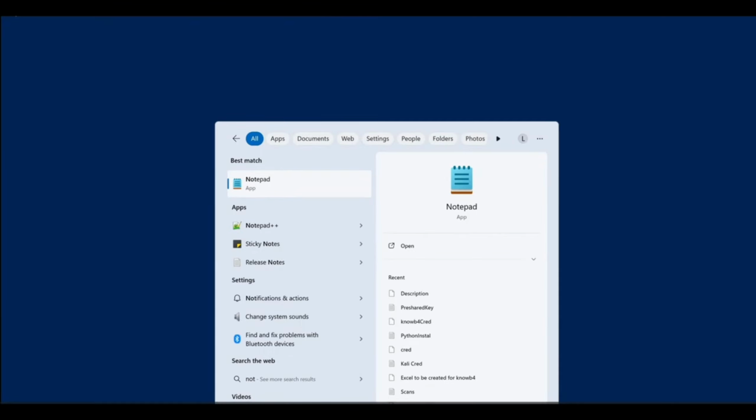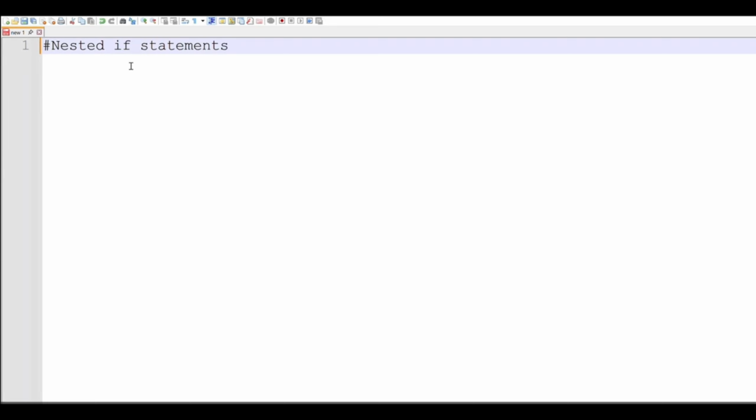Let's look at the if statement. For this program, I'm going to use the command prompt to run the program and a text editor to code. The editor of my choice is Notepad++. I'm going to open this as an administrator to demonstrate the nested if statement.